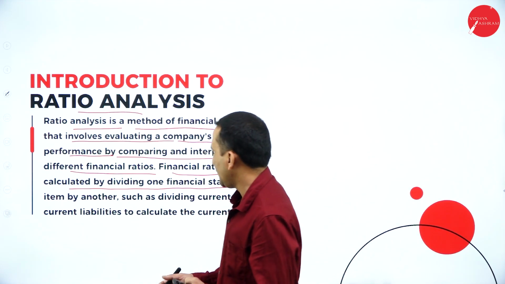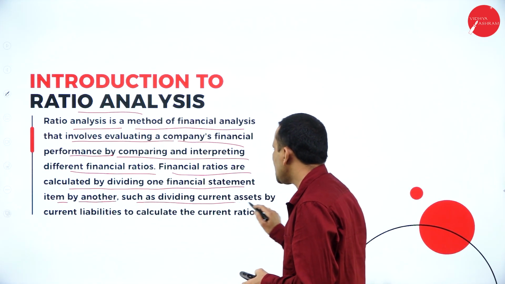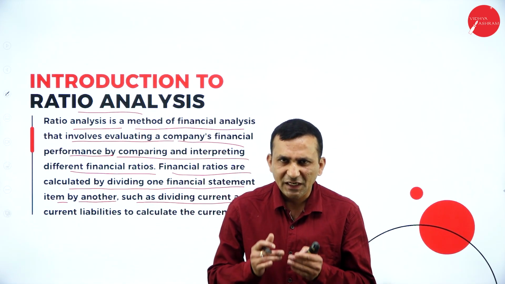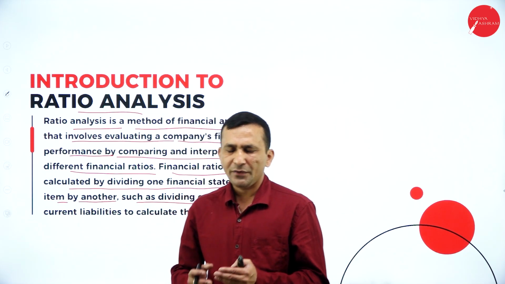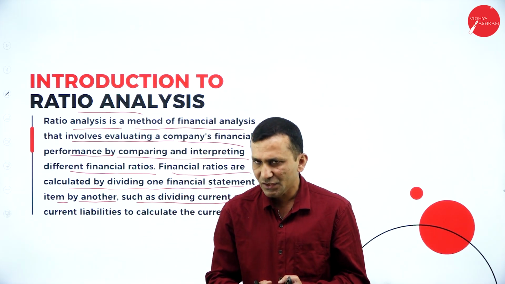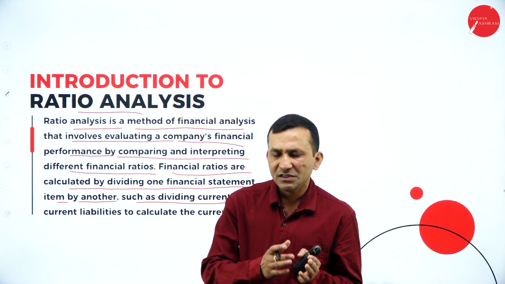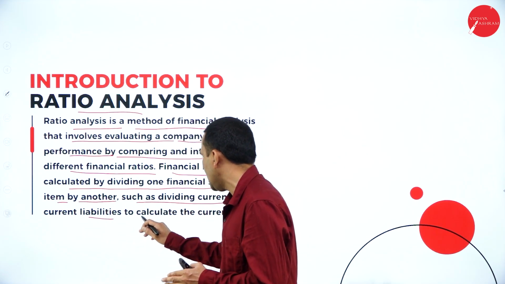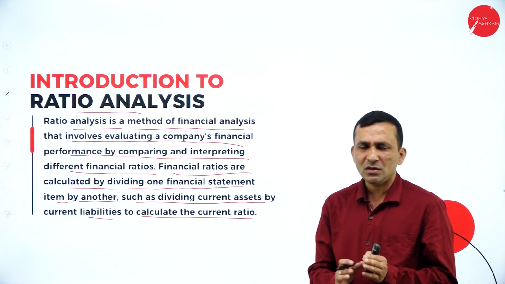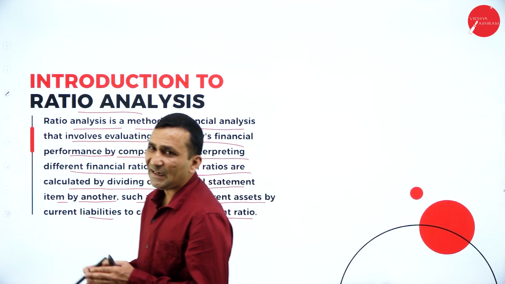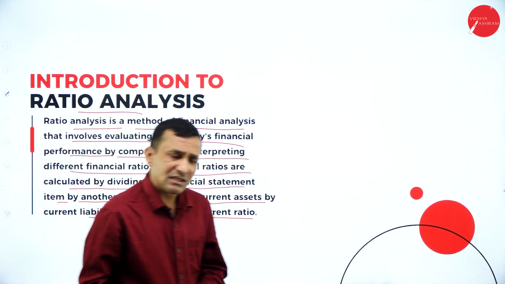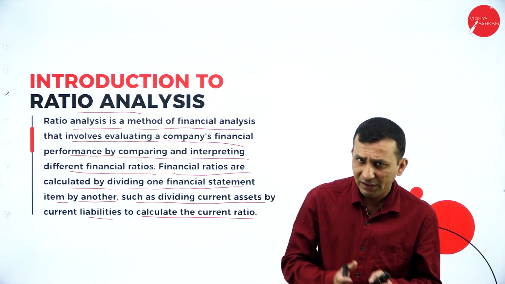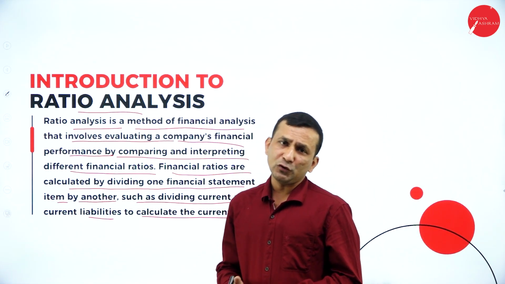For example, dividing current assets, which are those within 1 year, whatever the company expects from internal as well as external sources, by current liabilities gives the current ratio. The company wants to maintain its liquidity position, so we classify the current assets category under liquidity, to find out the liquidity position of the company.